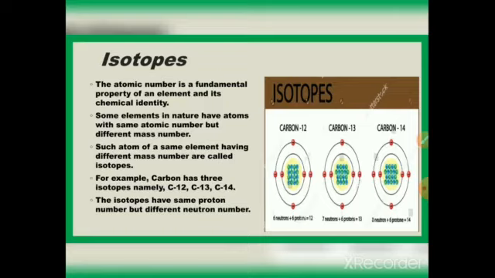Such atoms of the same element having different mass numbers are called isotopes. For example, carbon has 3 isotopes, namely C12, C13, C14. The isotopes have the same proton number but different neutron number.